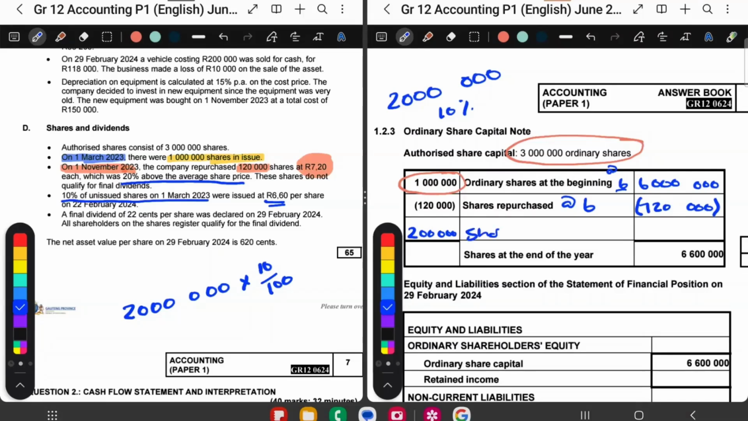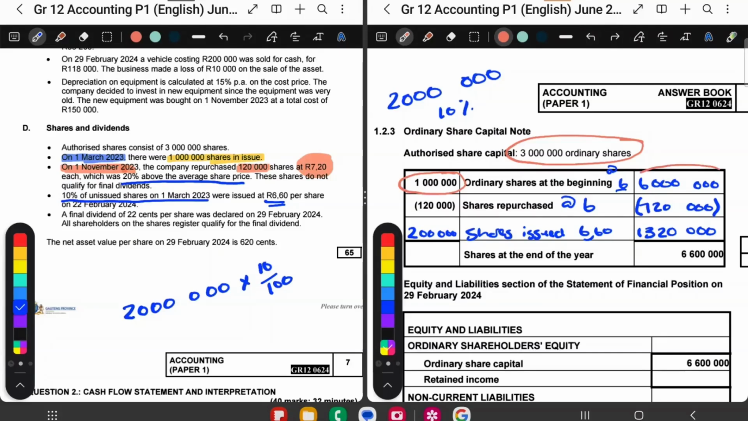So these shares were issued, and they were issued at 6 Rand 60. Okay, so then this made us 1.3 million. Okay, so I just said, how did I get that? I said this times 6 Rand 60 gives me that.